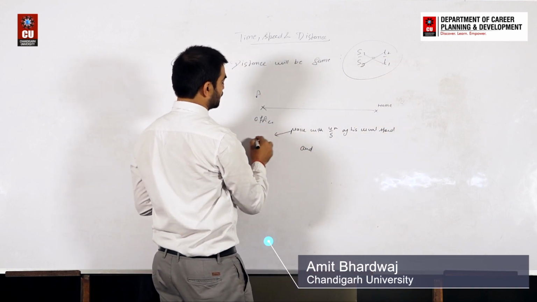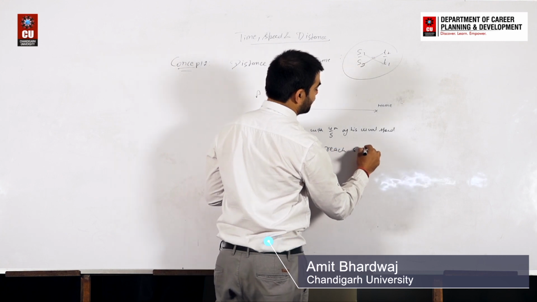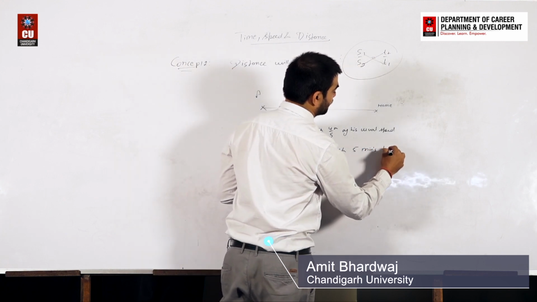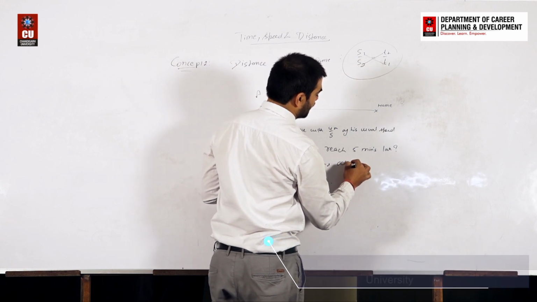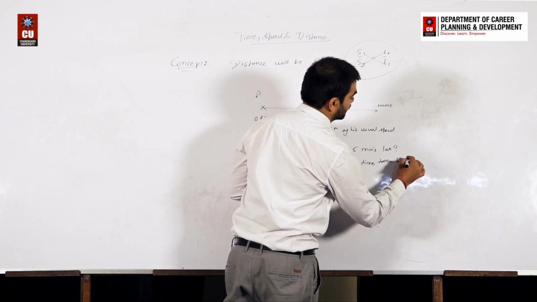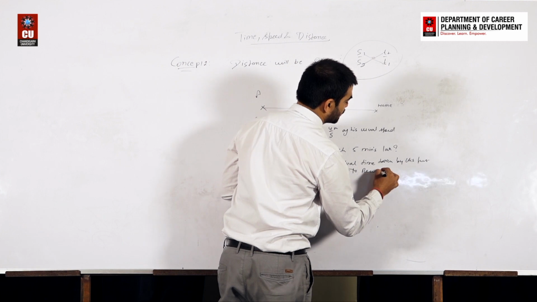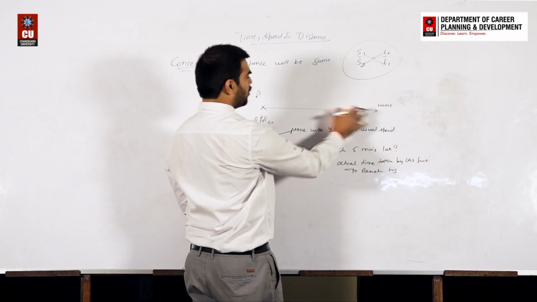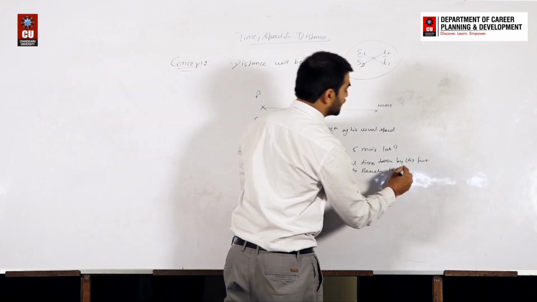And this is the question: and reaches 5 minutes late. So find the actual time taken by this person to reach his home, because he starts to move from the office, to reach his home.